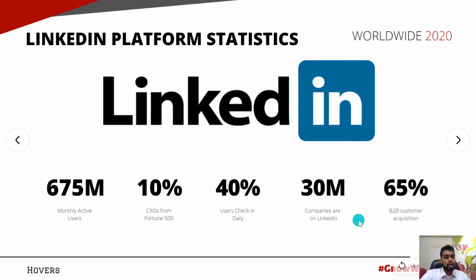30 million companies are on LinkedIn. That is a very big number when it comes to one single platform. And there are 30 million companies that can run ads, that can have their employees, that can put their posts. Now, LinkedIn has also introduced stories. So that's a lot of companies to target on or to be following on LinkedIn.